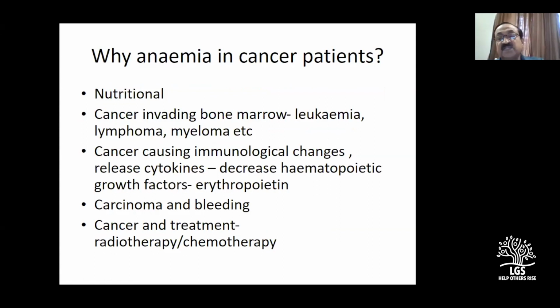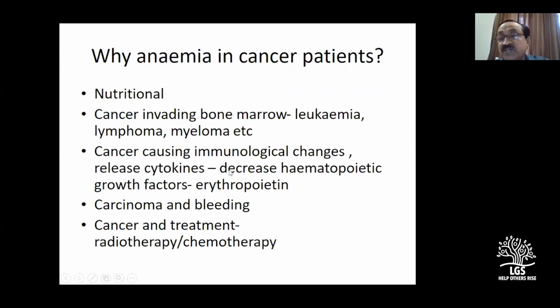A general question: why do you get anemia in a cancer patient? Commonly everybody is asking this question. Yes, everyone talks about nutrition. Yes, definitely. Cancers, especially breast or leukemia, lymphoma, myeloma, can invade the bone marrow, especially myeloma. Cancer can cause some immunological changes, release some cytokines.